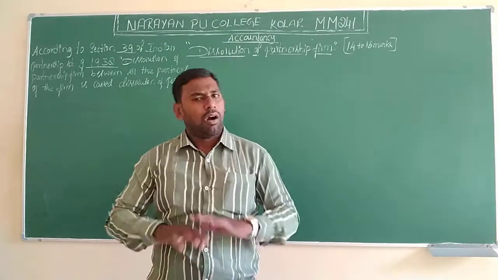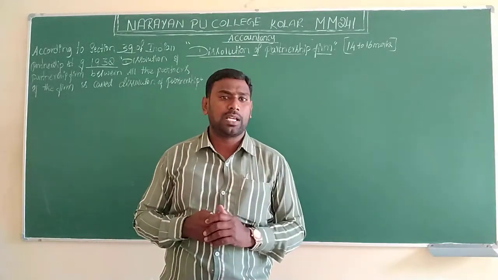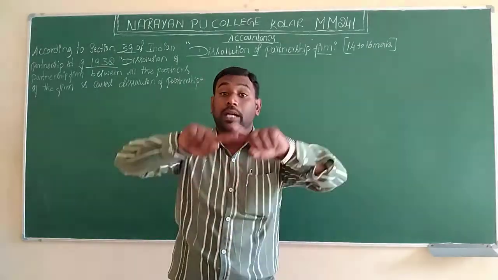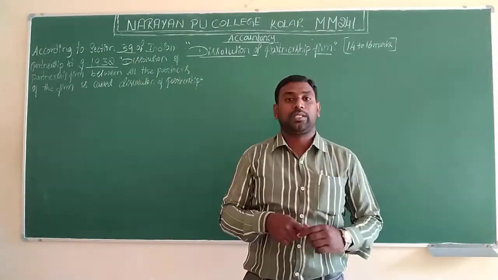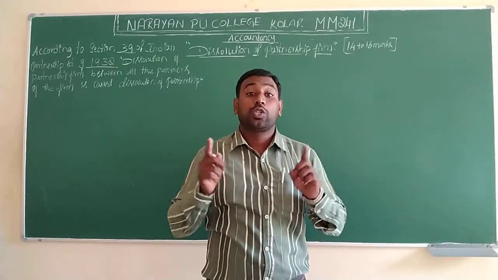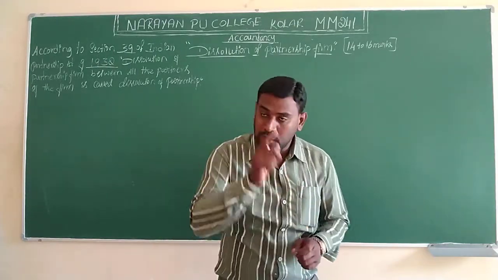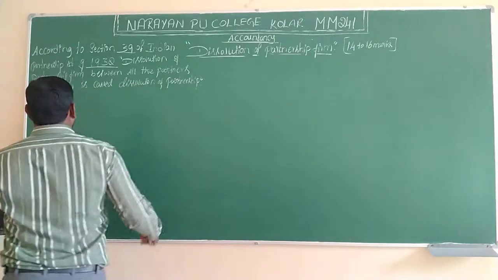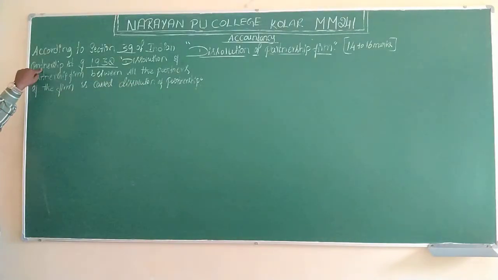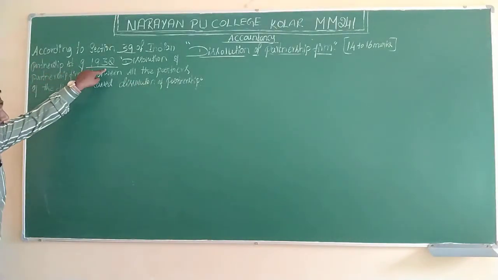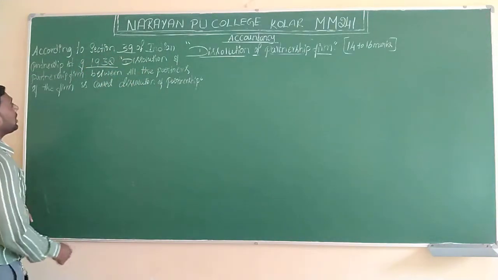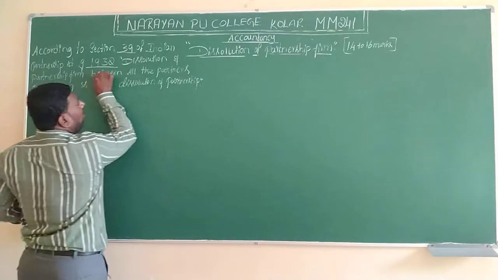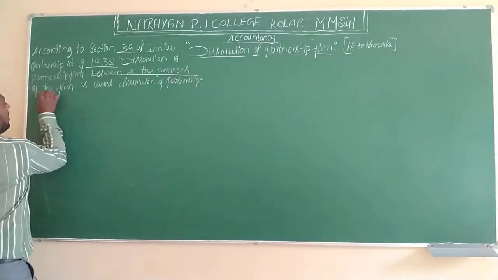Like that also, all over the world people are doing business, in the case of partnership business. But according to the boundaries of the country, the situation will be different and the rules will be different. Like that, Section 39 of the Indian Partnership Act of 1932 speaks about dissolution of a partnership firm between all the partners of the firm.